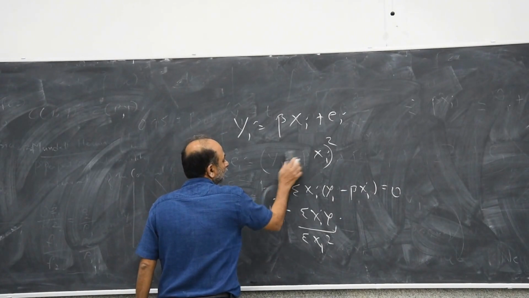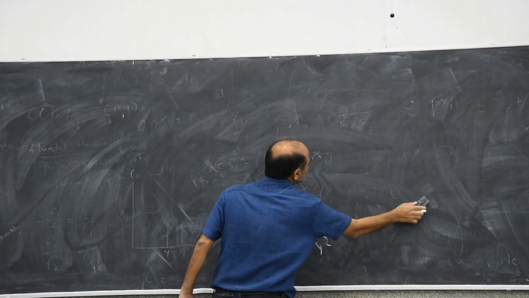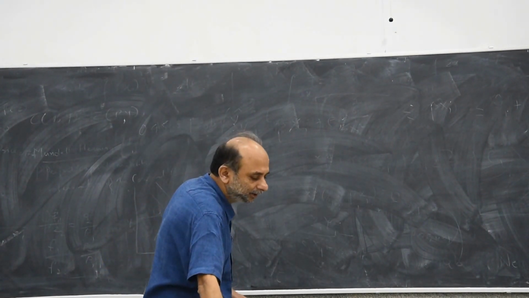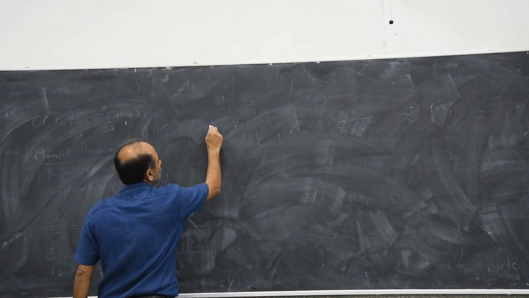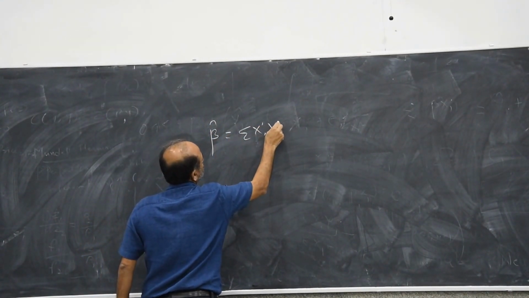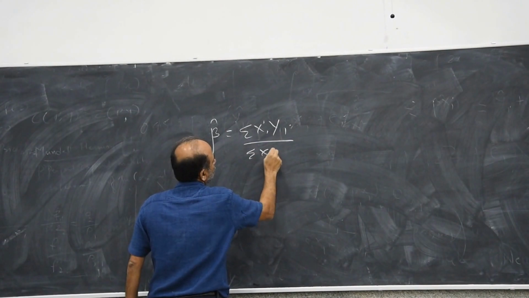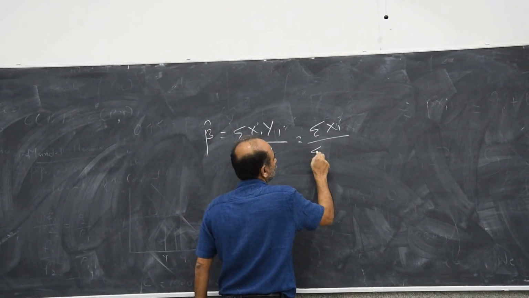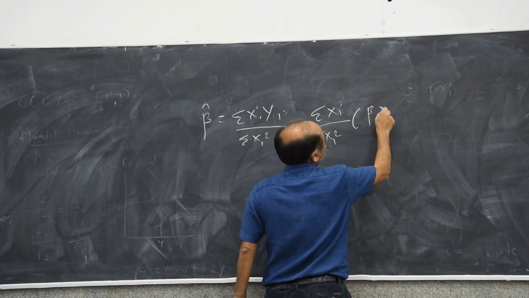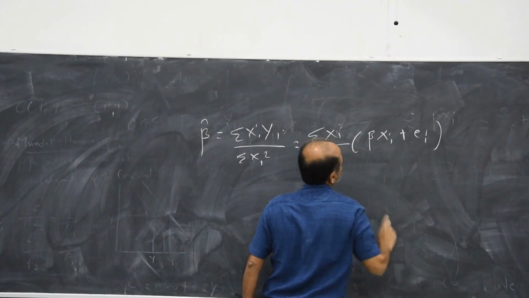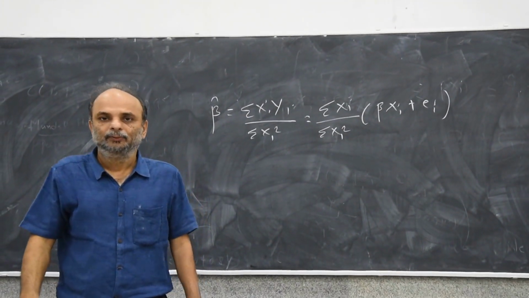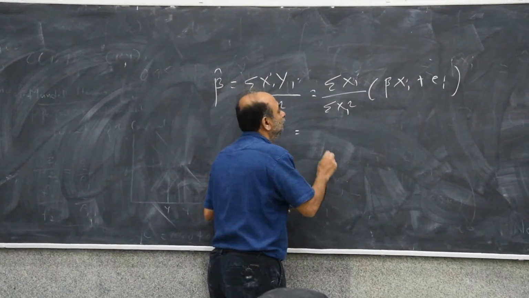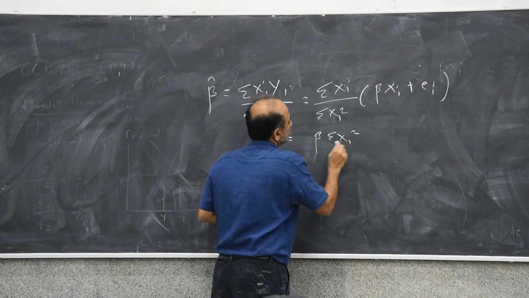So now we have beta hat is equal to... All of you will know this.